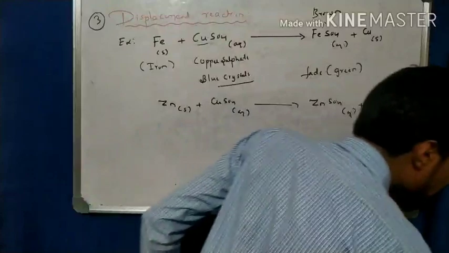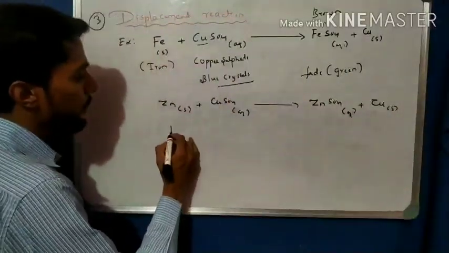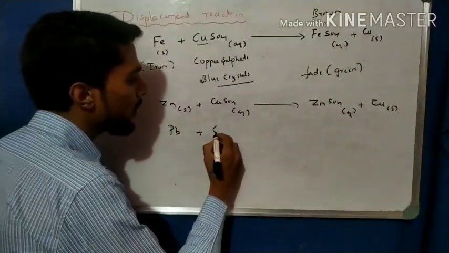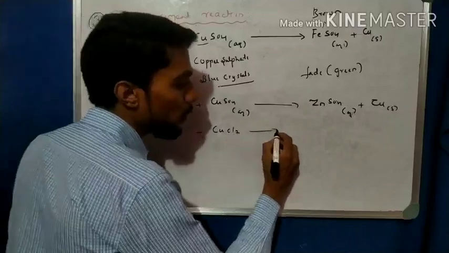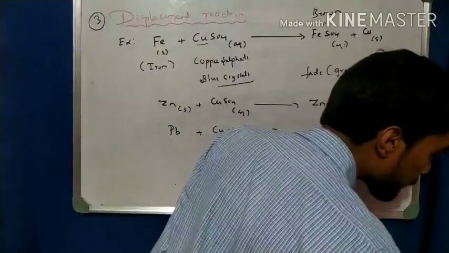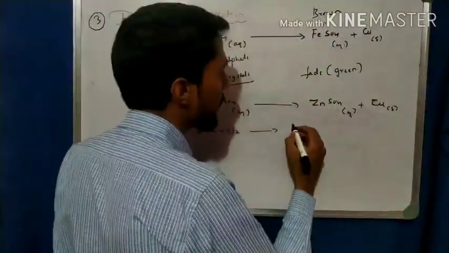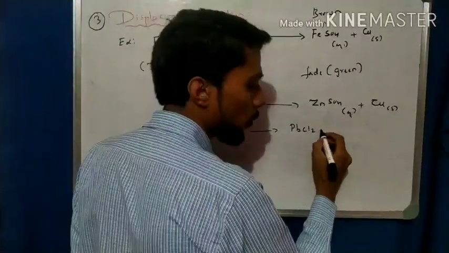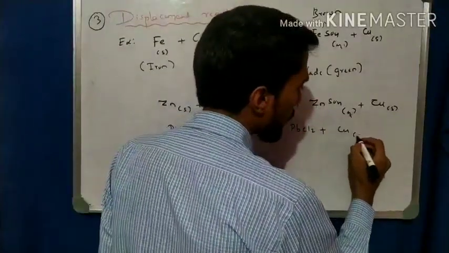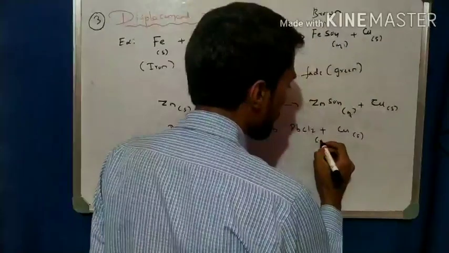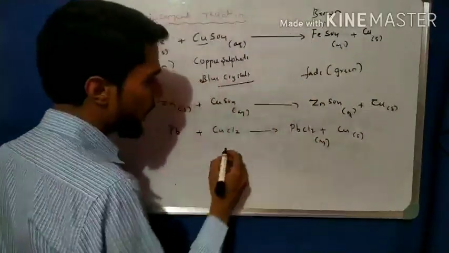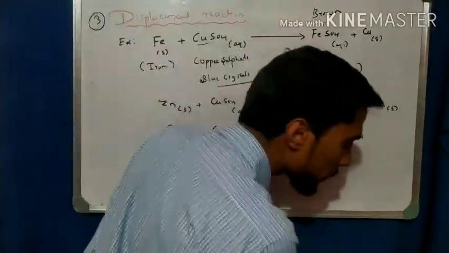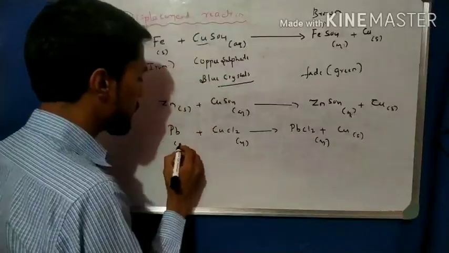There is another example, that is lead with copper chloride. So what happened? The displacement reaction gives lead chloride, PbCl2, plus copper, where lead chloride is aqueous and copper is solid.